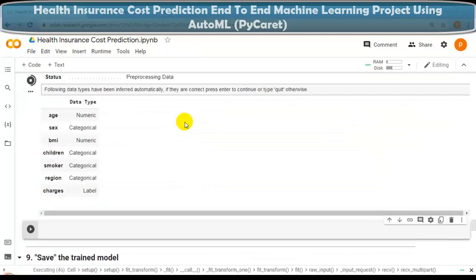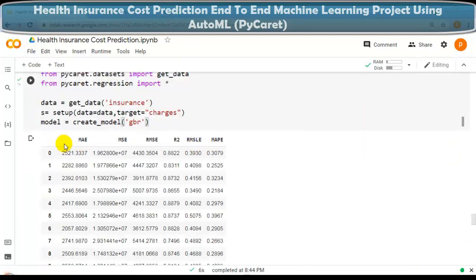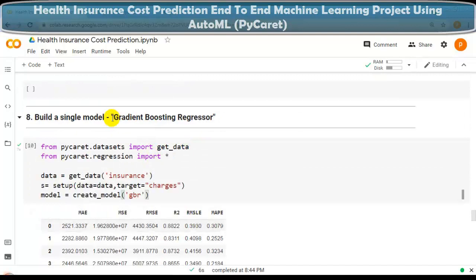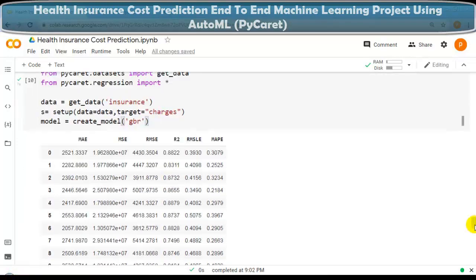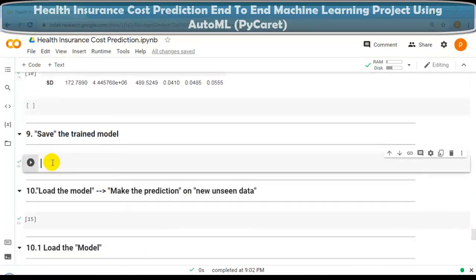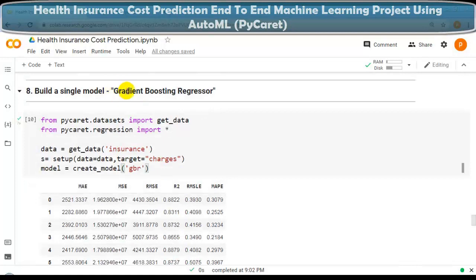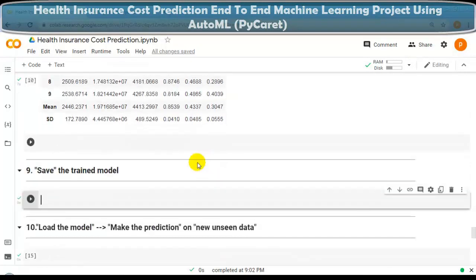Let me press enter. As you can see over here, performance metrics for this model, gradient boosting regressor. So this way we can use a single model. Now next question. In this question, we are going to save our trained model, this one, gradient boosting regressor. So again and again, training is not required. We can directly use this saved model for prediction. Let me show you this.